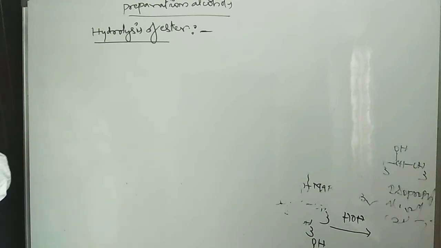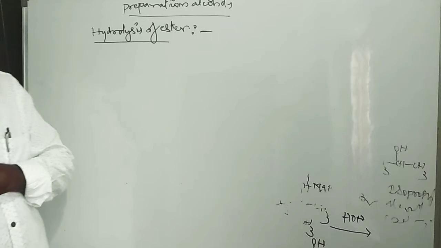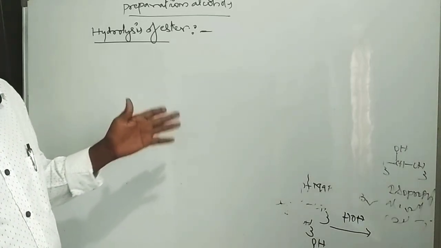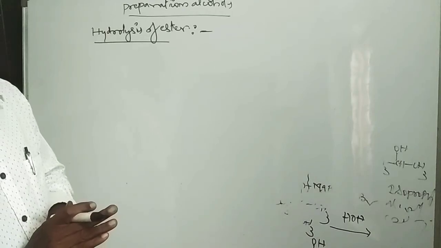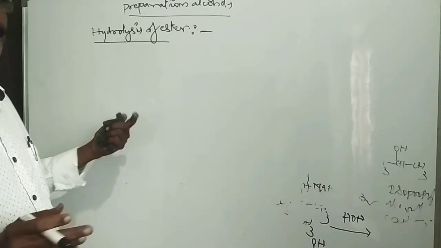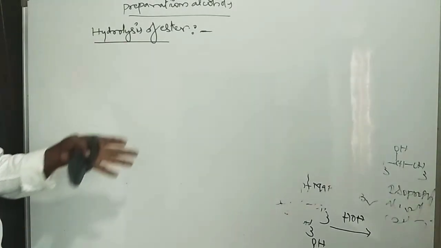Hydrolysis of ester: an ester reacts with water in the presence of acid to form an alcohol compound. It is also called esterification or ester hydrolysis reaction.